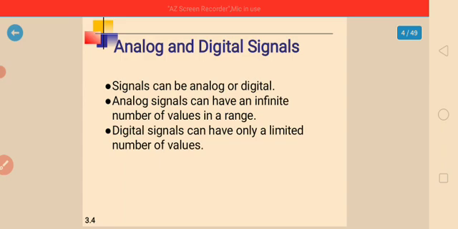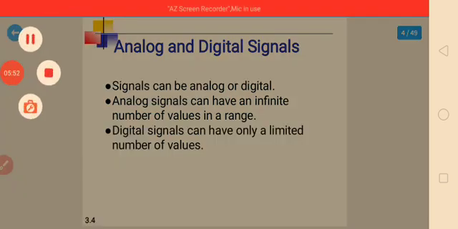Now, what are analog and digital signals? Signals can be analog or digital. Analog signals can have an infinite number of values in a range, while digital signals can have only a limited number of values.